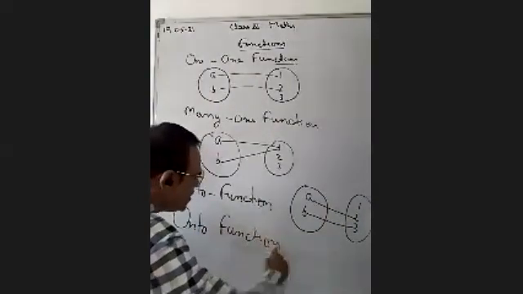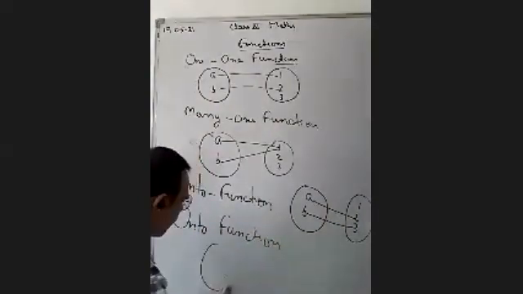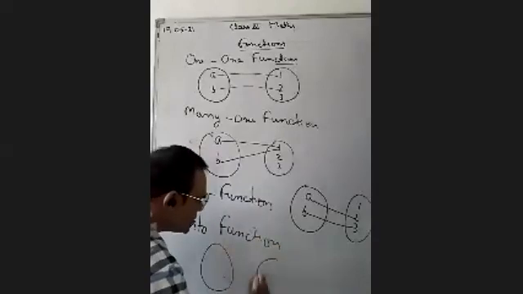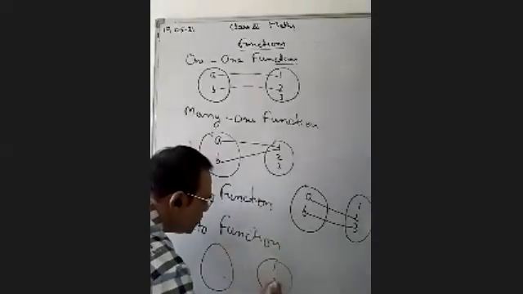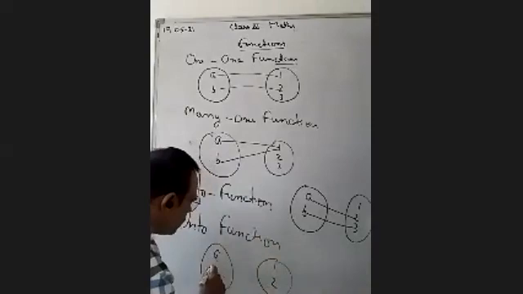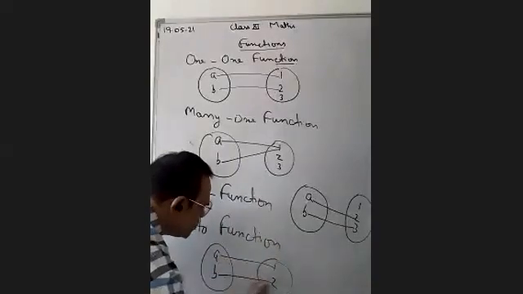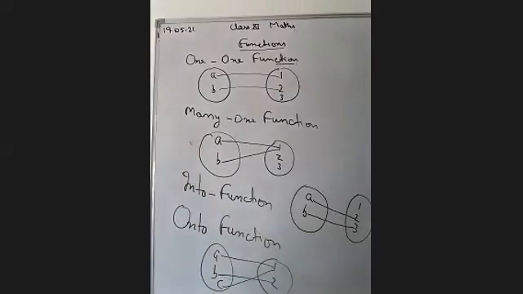In onto function, all elements should be engaged. A is associated to 1 and B is associated to 2 and C is associated to, suppose, 1 also. This is the onto function.